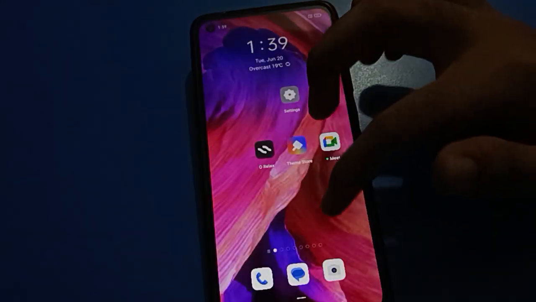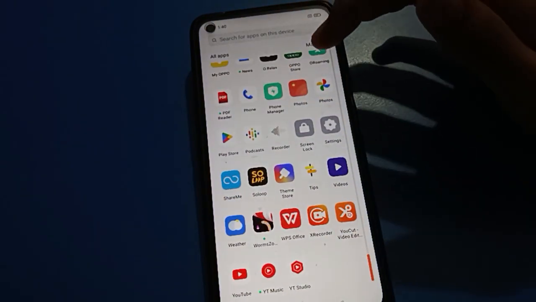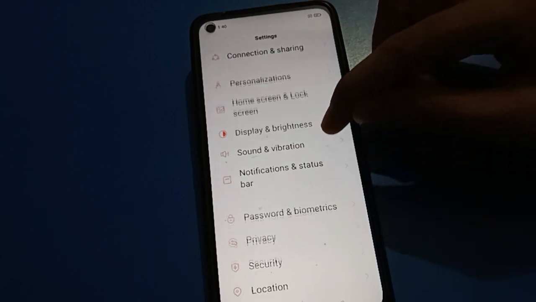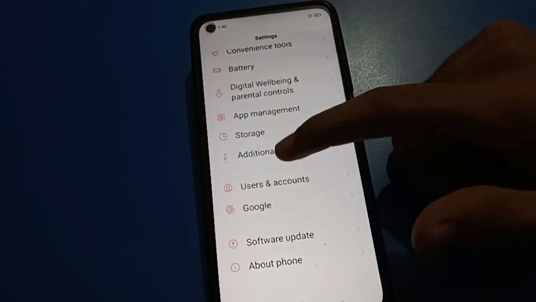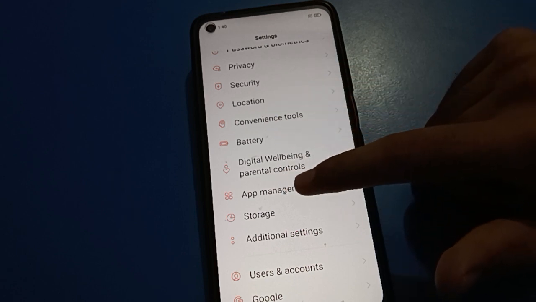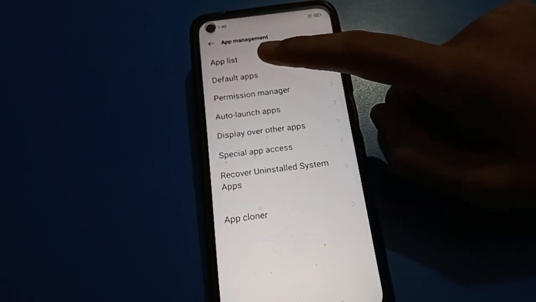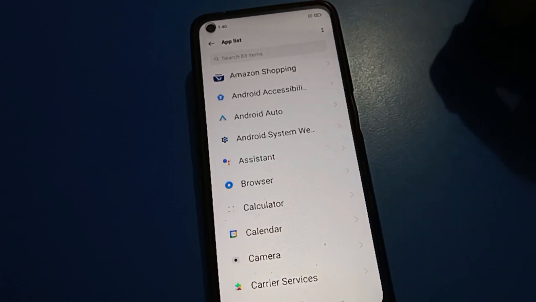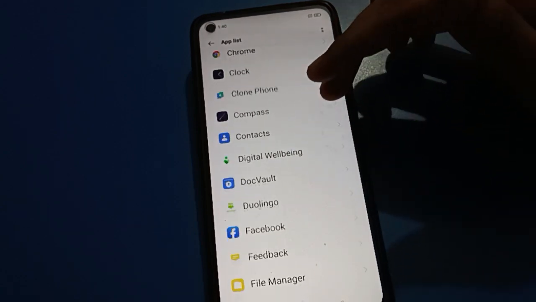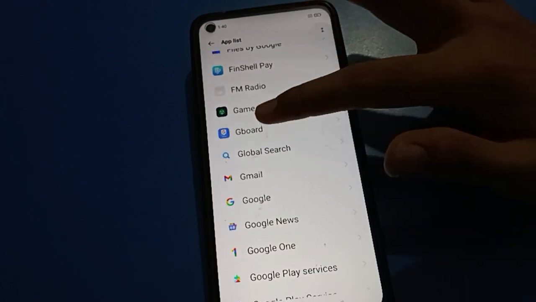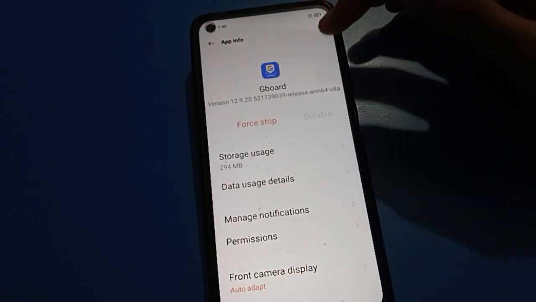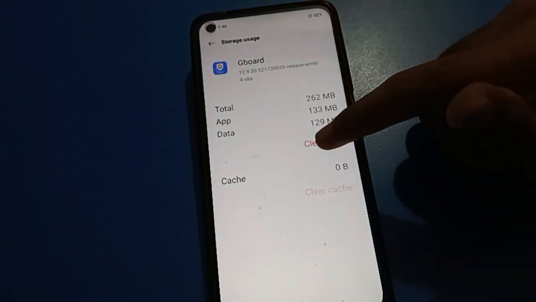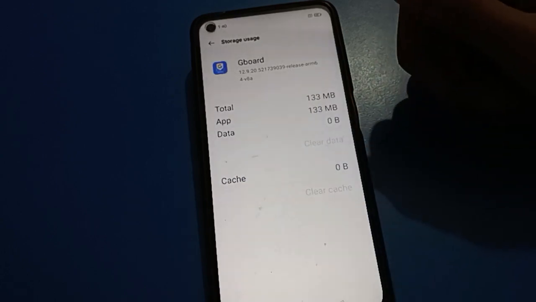Friends, in your Oppo mobile you are not able to operate your keyboard. How to fix the keyboard problem? Open your phone settings, open app management, open your phone app list and wait here. Scroll down here, tap on Gboard, open storage settings, clear cache and clear data for your Gboard. Your keyboard problem will be solved.